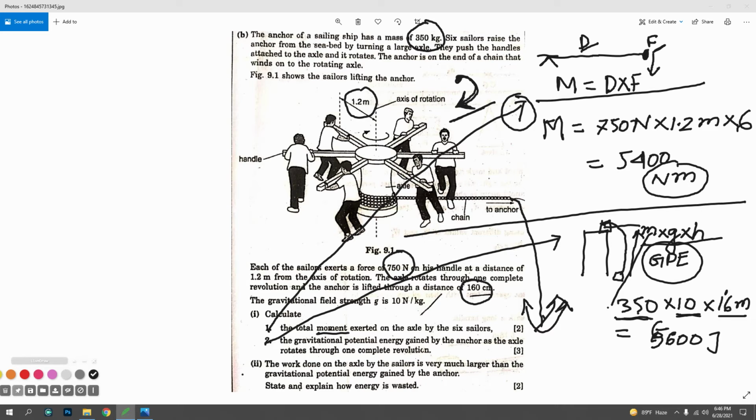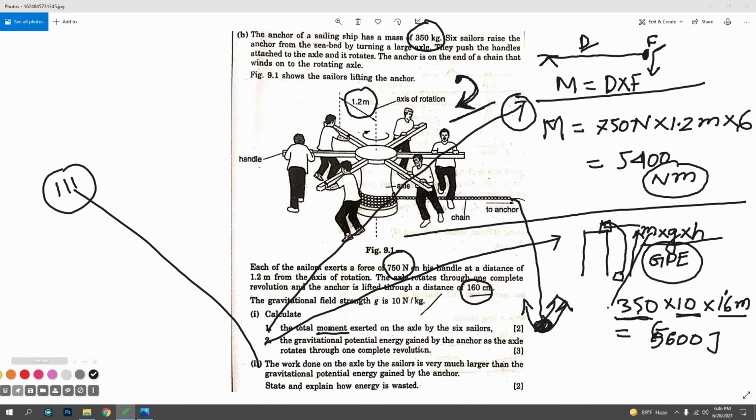I am going to the third question. The work done by the people, whatever force has been applied by these 6 people, is more than the gain, since the anchor has been uplifted only a little.